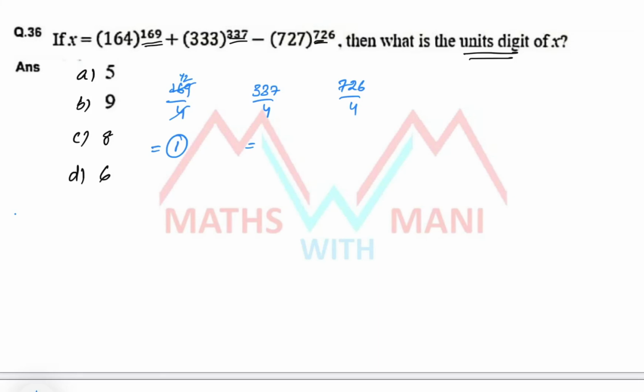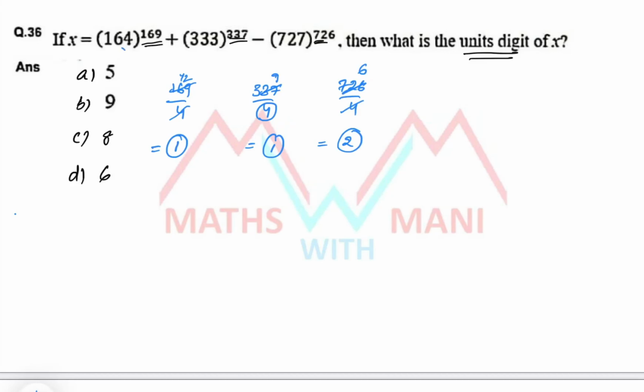You don't want to divide the whole number. Since the divisibility rule of 4 depends on the last 2 digits, directly you have to divide the last 2 digits only. It is enough. Clear? So 4 9s are 36, so 1 is the remainder. Here 4 6s are 24, 2 is the remainder. Now what do you have to do next?